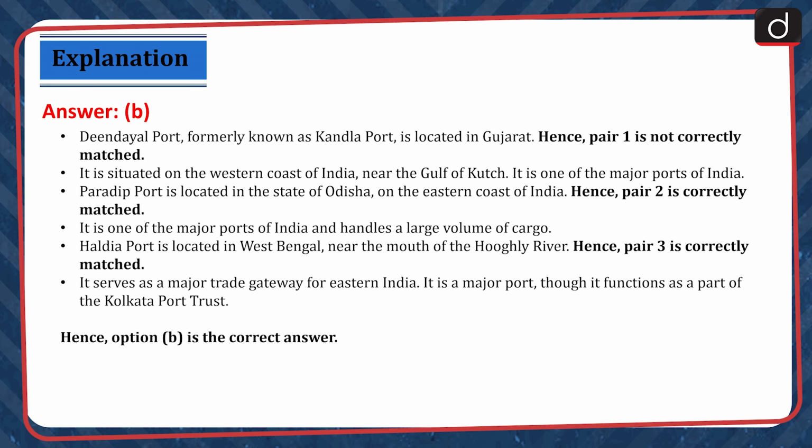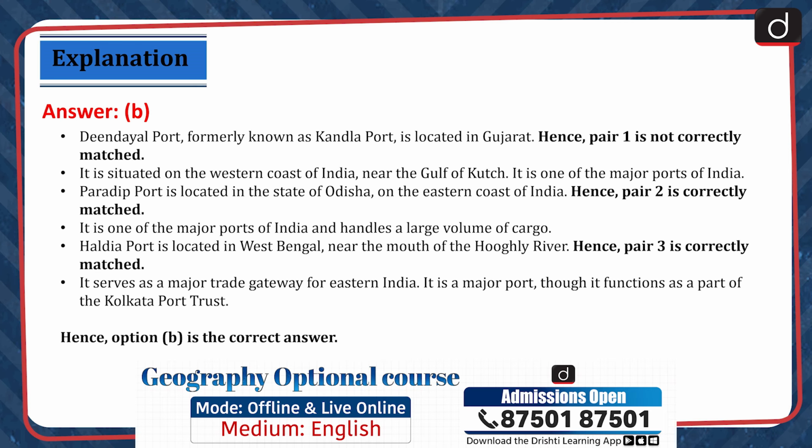Haldia Port is located in West Bengal near the mouth of Hooghly River. Hence, pair 3 is correctly matched. It serves as a major trade gateway for eastern India. It is a major port, though it functions as part of the Kolkata Port Trust. Hence, option B is the correct answer.